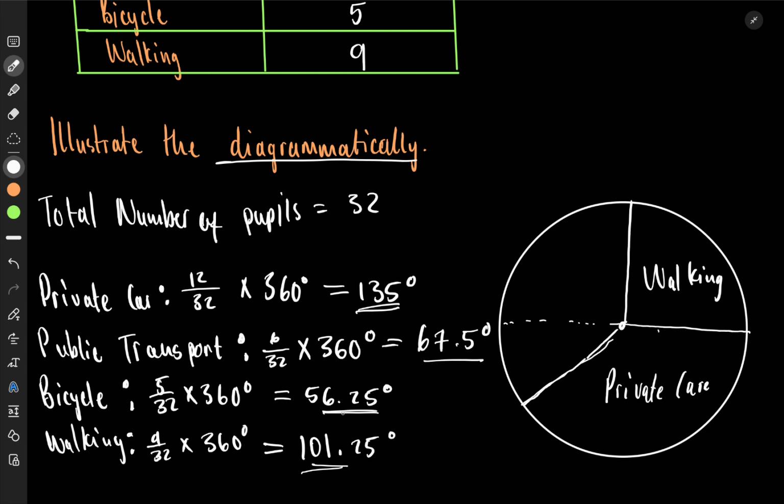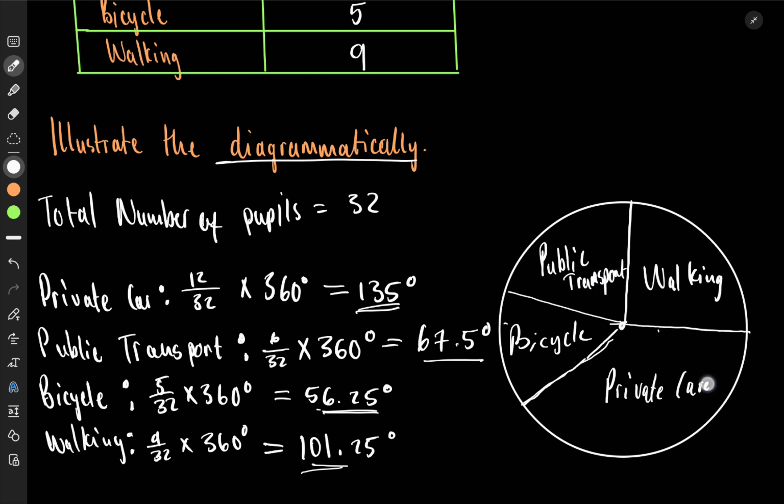I'm left with 56.25 and 67.5. So 45, I just make it like 10 degrees greater like this. And this would be my 56.25, which would be the bicycle. And then the remainder, the 67.5, would be now the public transport. So now here's my pie chart and I'm done. Bravo, I'm done. This is my pie chart.